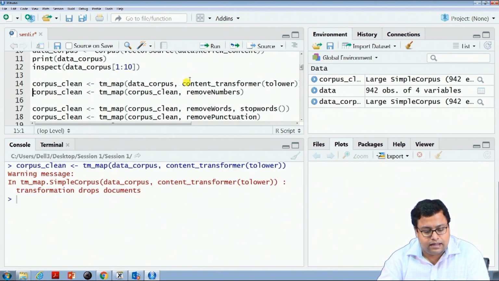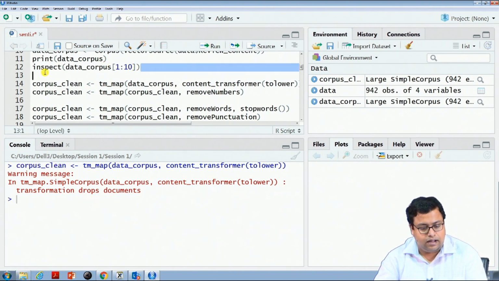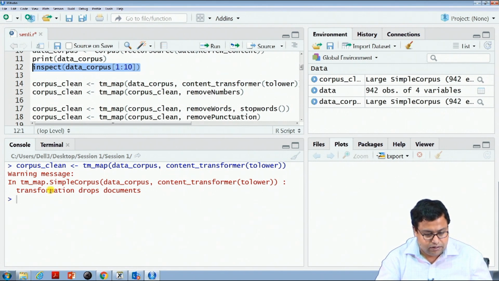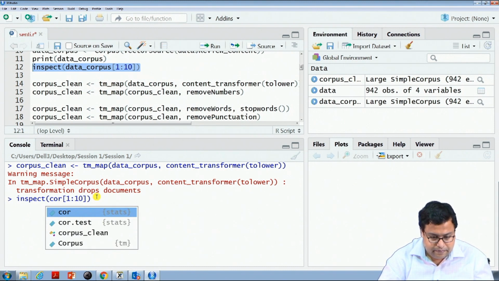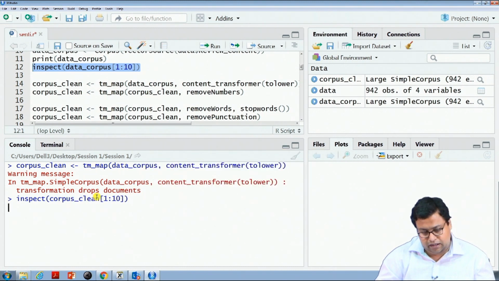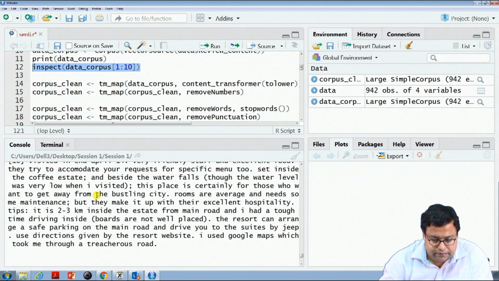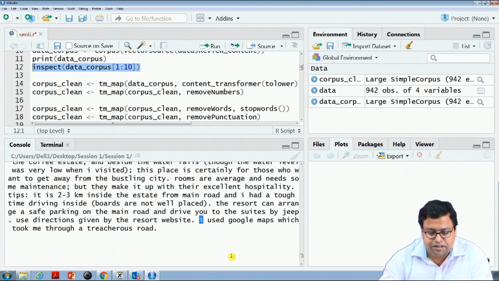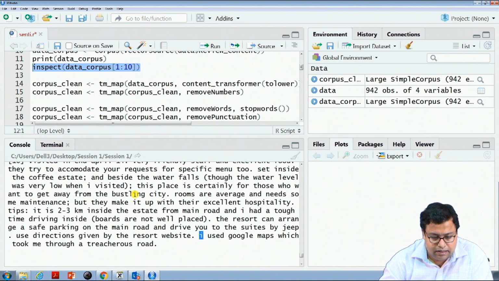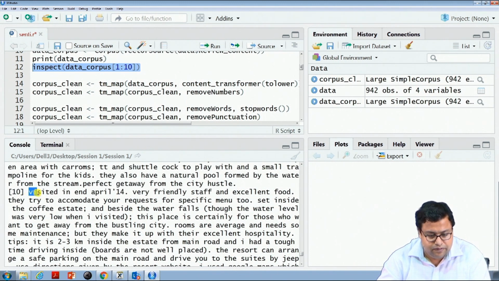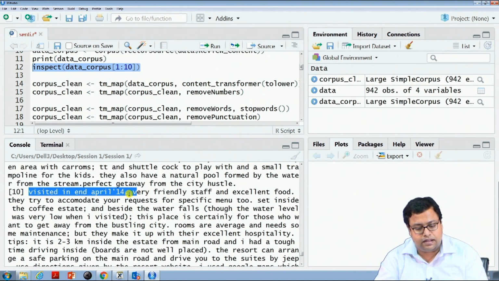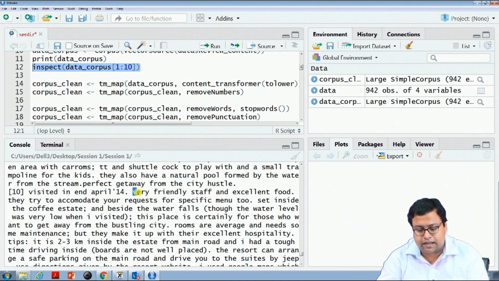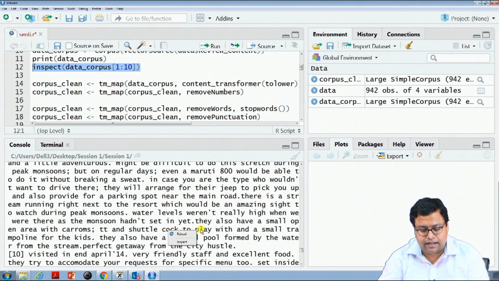So, I run that, and everything that is there in corpus clean is basically in the lower form. So, if I just write corpus clean, you see that here this I has been changed to its lower case, or let us say visited in end April, very. So, everything after full stop has become lower case. So, the whole data set is right now in lower case.